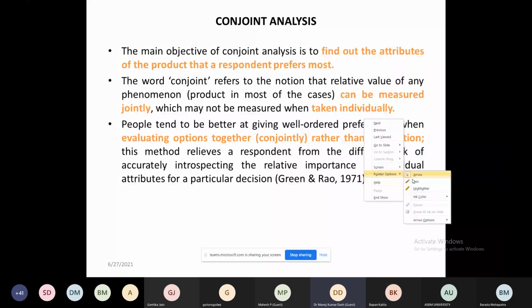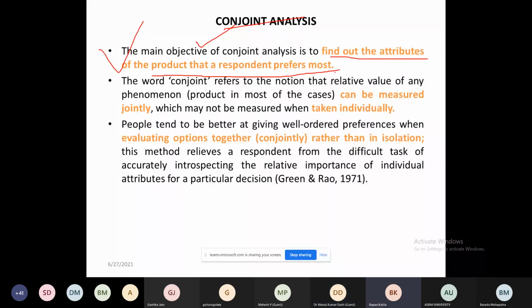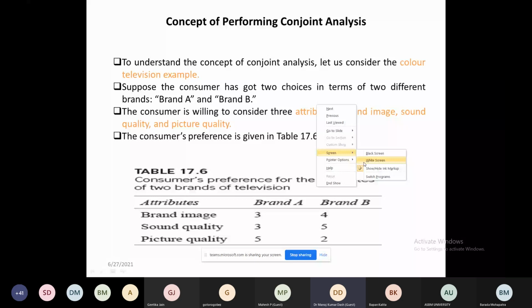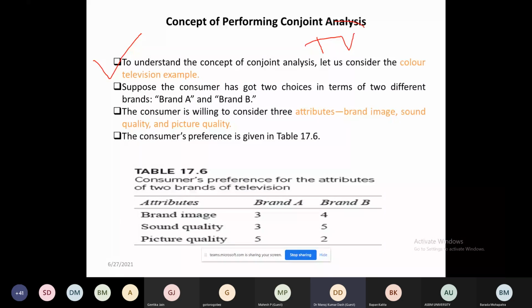The conjoint analysis. While developing the objective of conjoint analysis, first you select the attributes. Any doubt up to this? Second, we have to go for the sub attributes. You can measure them jointly or take them individually; it is up to you. For example, there are three objectives of conjoint. I am taking television as an example so that everybody is clear.